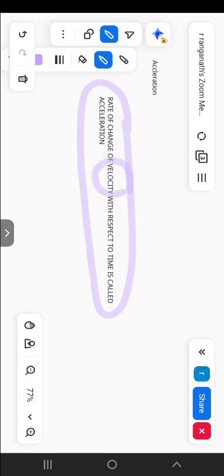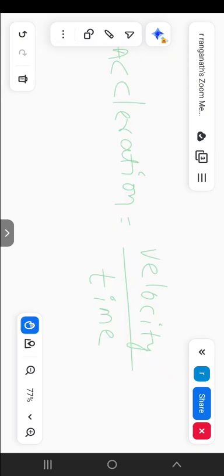No need to get confused. Velocity and speed are similar concepts. When changes occur in velocity or speed, it is called acceleration. So let's observe the difference. When changes occur in displacement, it is called velocity or speed.